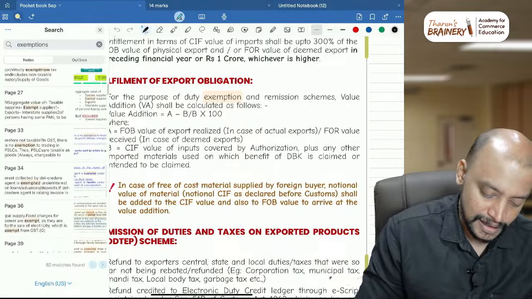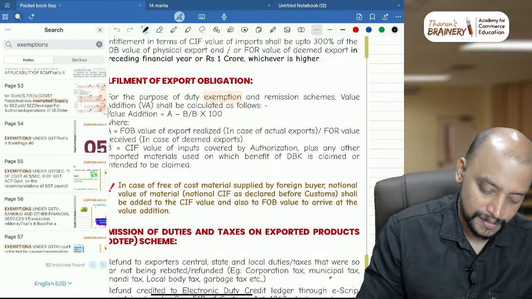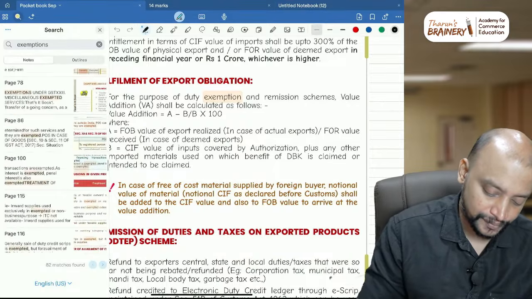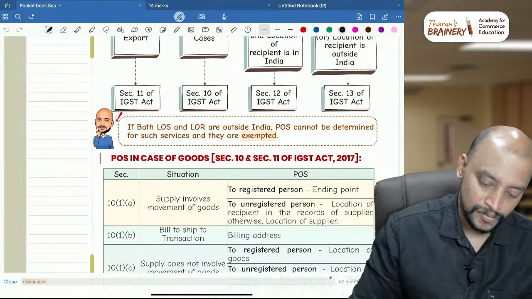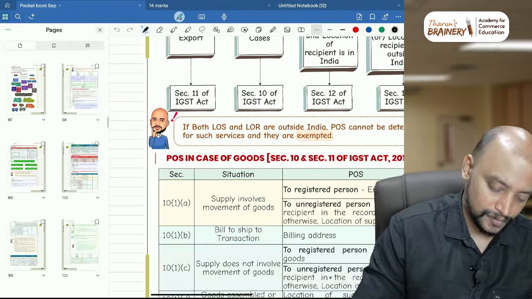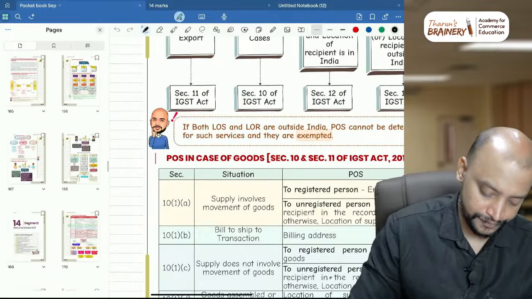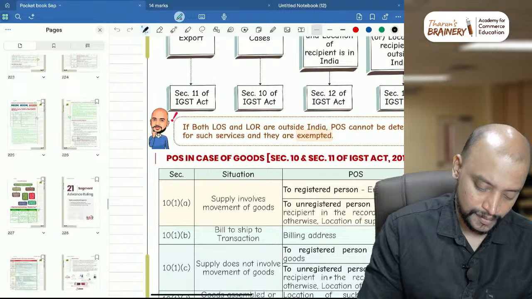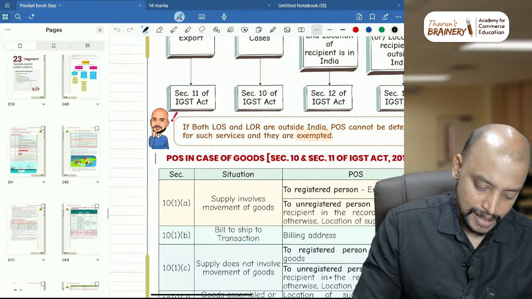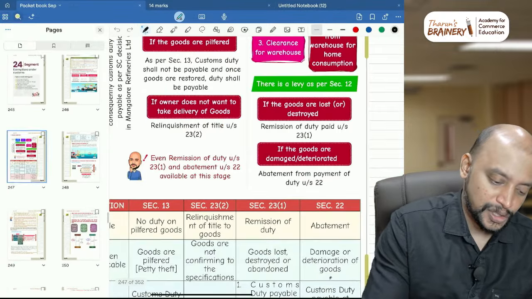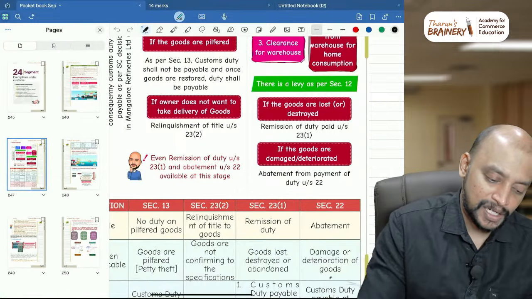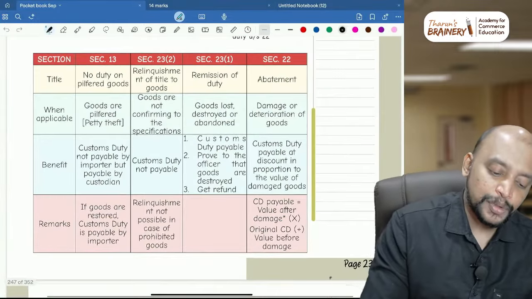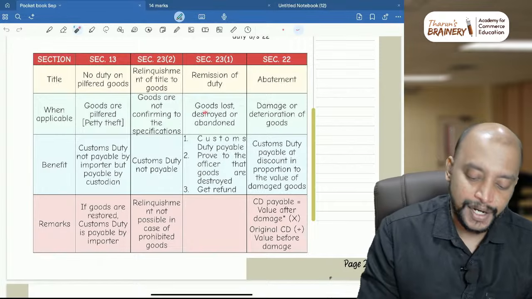So one second, exemptions with respect to customs. Yes, exemptions, you can see remission of duty. Remission of duty will be applicable in a scenario where imported goods are destroyed or abandoned.